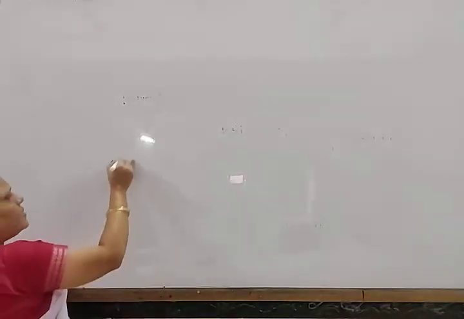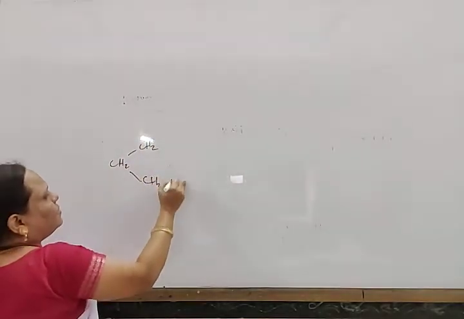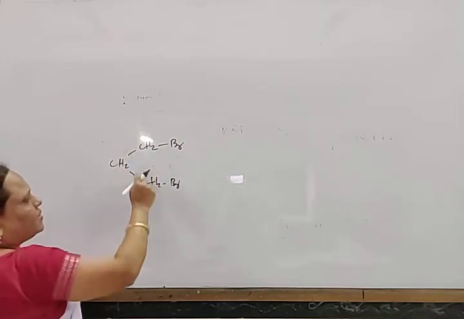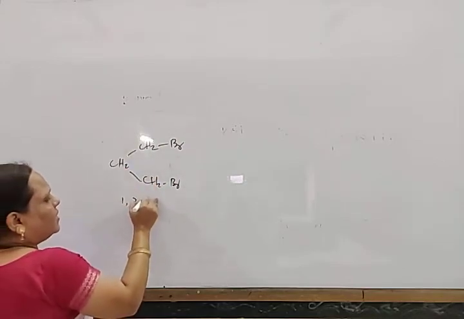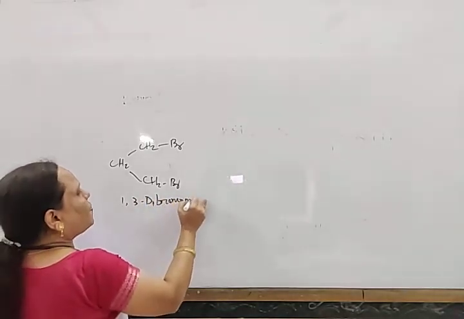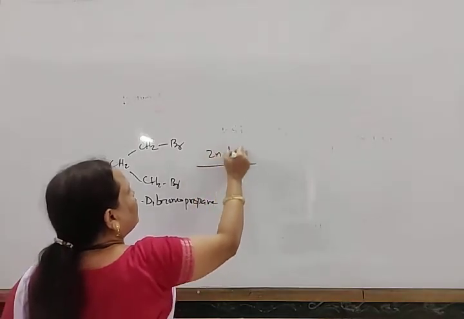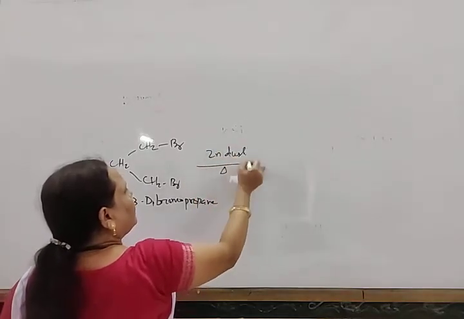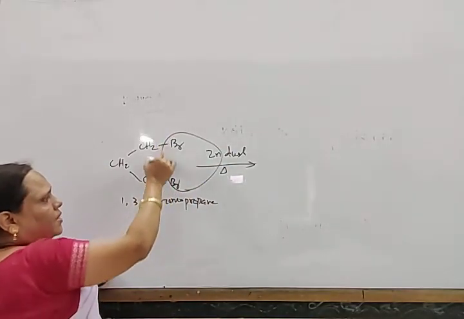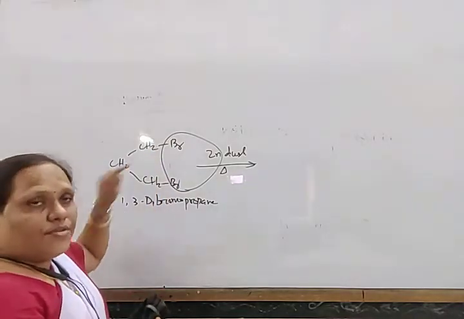Look here: CH2, CH2, CH2, with Br and Br. This is the straight chain. If you consider 1, 2, 3, it is 1,3-dibromopropane. When this is heated with zinc dust, the two Br are removed as ZnBr2 and a new bond forms between the end carbons.